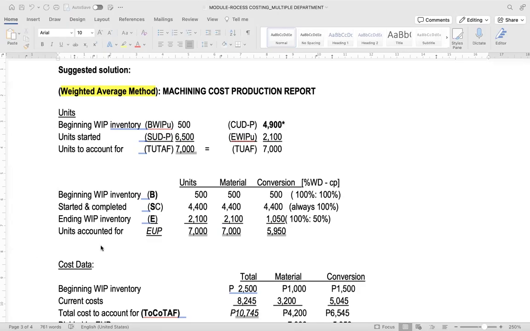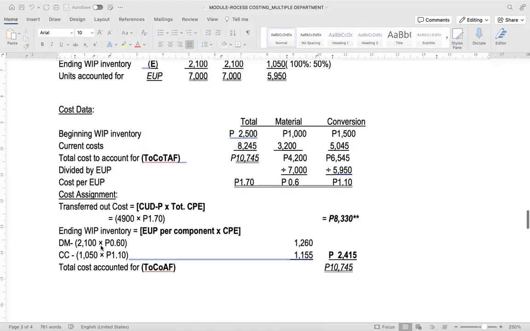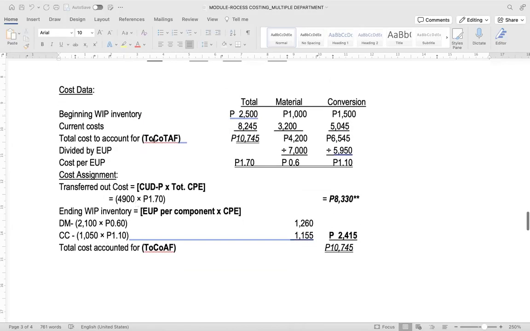And this EUP will be your denominator in computing the cost per EUP. So let's proceed to cost per EUP. The problem provided the beginning work in process cost amounting to 2,500. For material, we have 1,000.